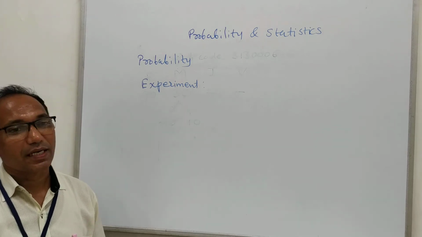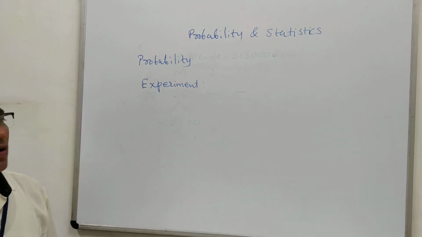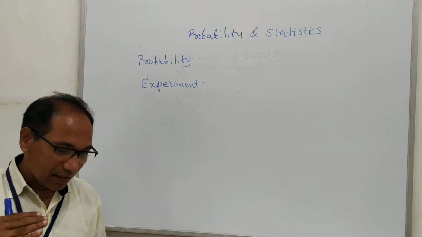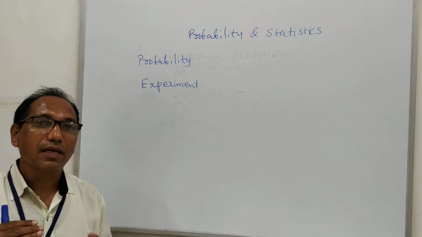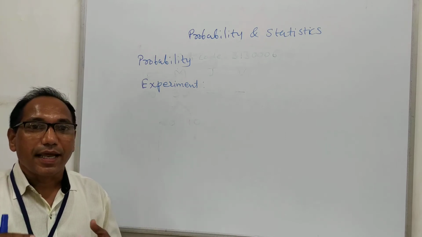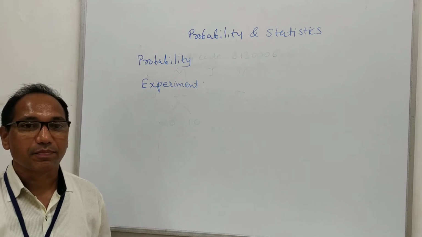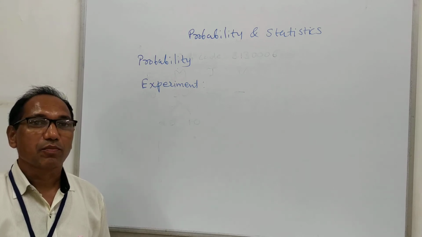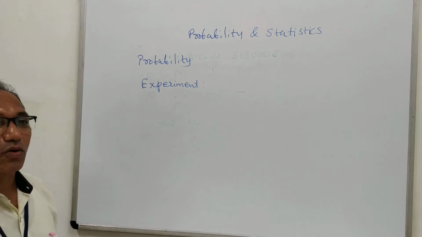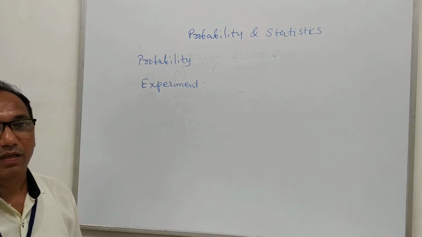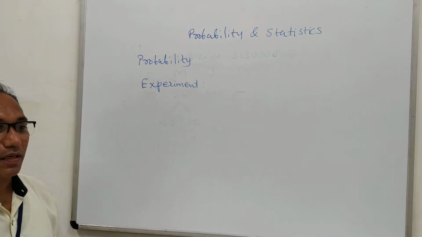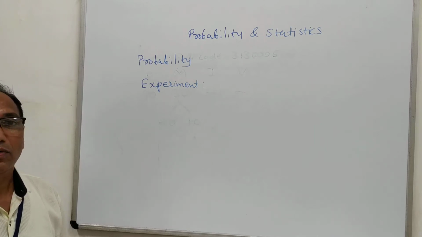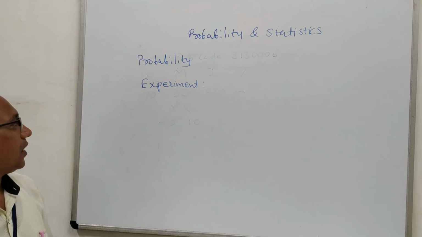That means we collect some data based on the experiment, and this experiment is held in a random way: a random experiment. Suppose we toss a coin. This is a random experiment, because how to toss the coin needs no explanation.